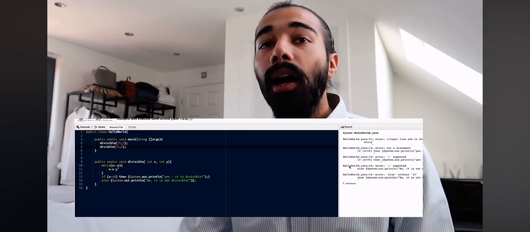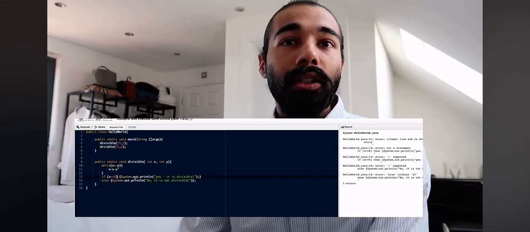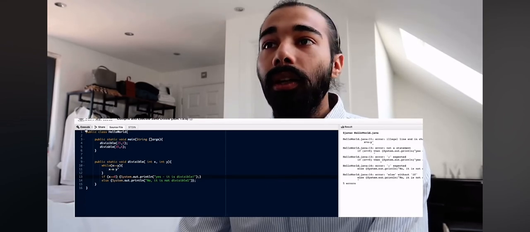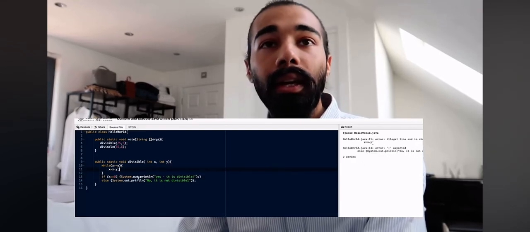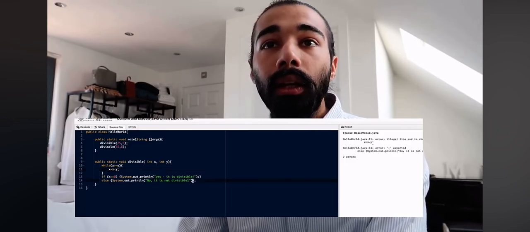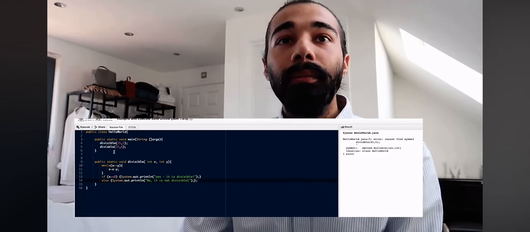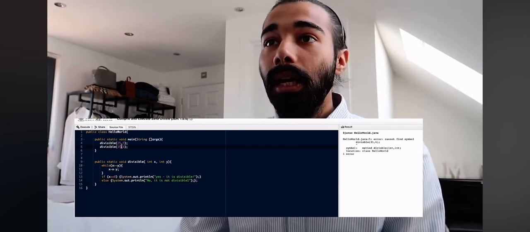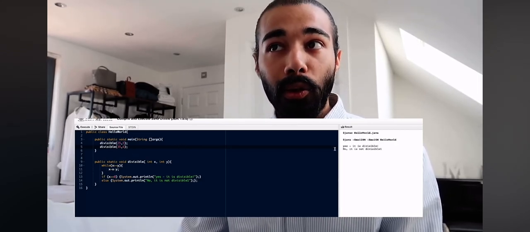This is me screwing up because Java doesn't use thens. In Java, you just say if and you check. Let's try that. Okay, I'm forgetting some semicolons, so there should be a semicolon there. And I'm forgetting, see, no one is perfect at all, there should be a semicolon in there. Let's try that. Okay, what's wrong? I spelled divisible incorrectly, so bit of an idiot there. See, perfect. So yes, it is divisible, and no, it is not divisible.